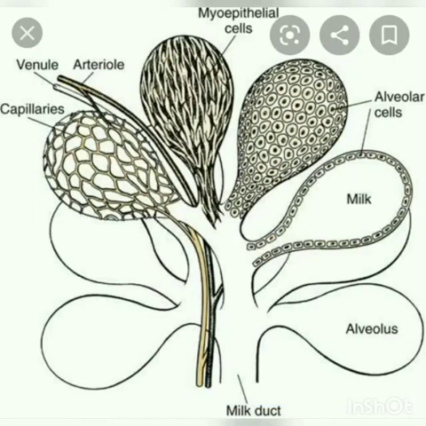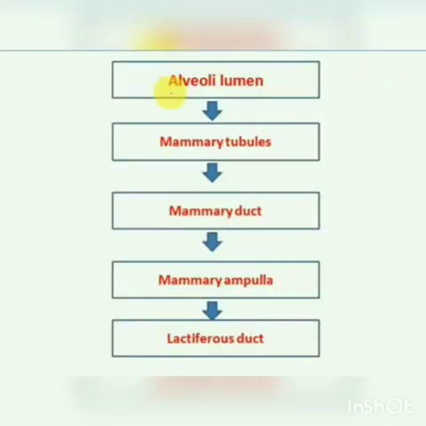The alveoli opens into the mammary tubule. These tubules join to form the mammary duct. Several mammary ducts join to form mammary ampulla, which is connected to the lactiferous duct. Each lactiferous duct expands to form lactiferous sinus, which serves as a reservoir of milk.